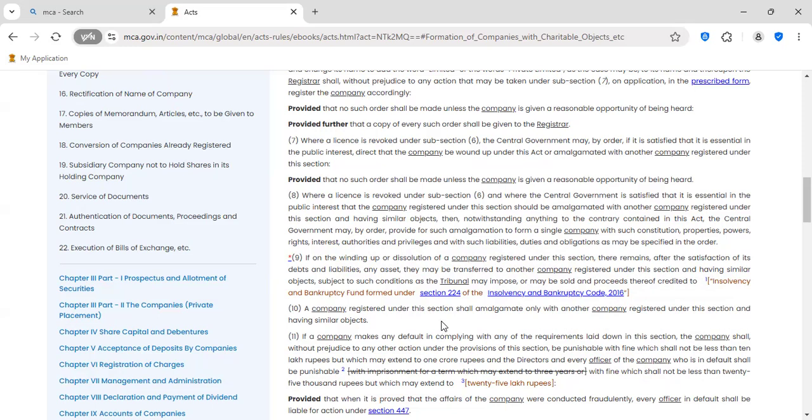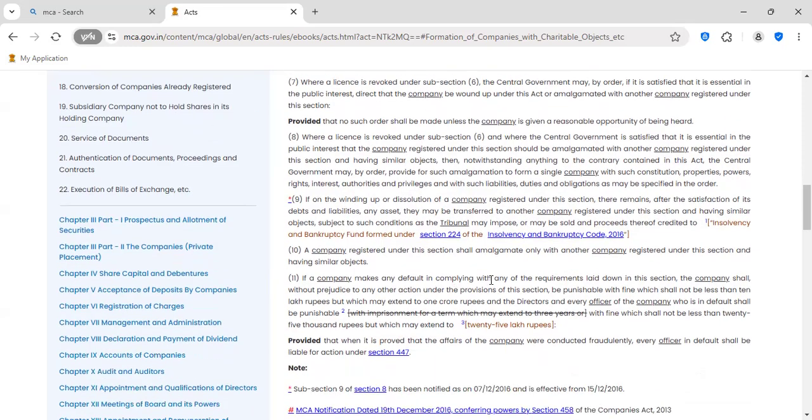A company registered under this section shall amalgamate only with another company registered under this section having similar objects. So, if any company incorporated under section 8 wants to amalgamate, it has to amalgamate with other company registered under section 8 only.